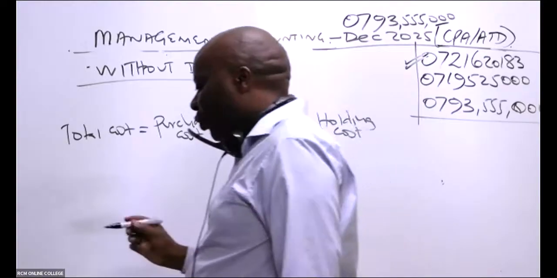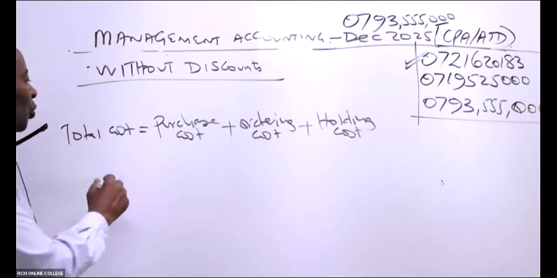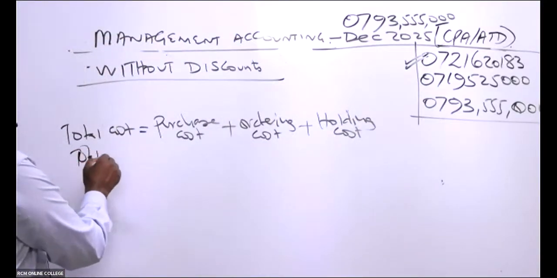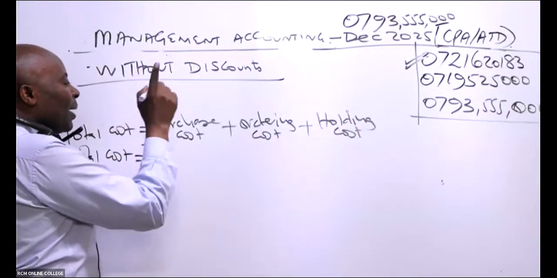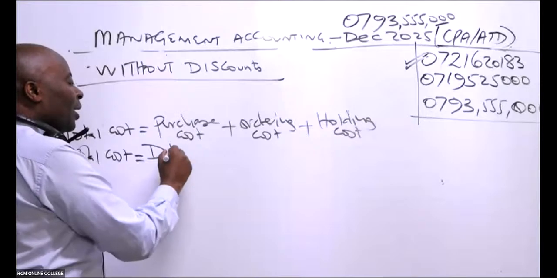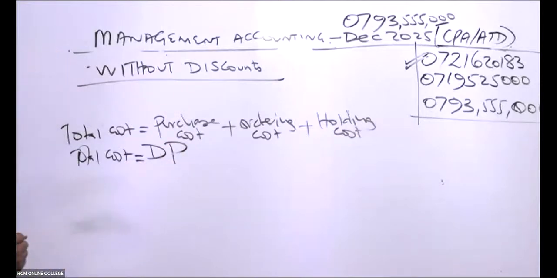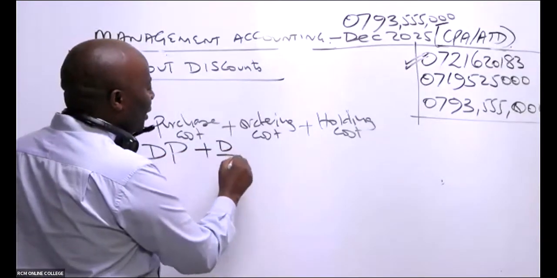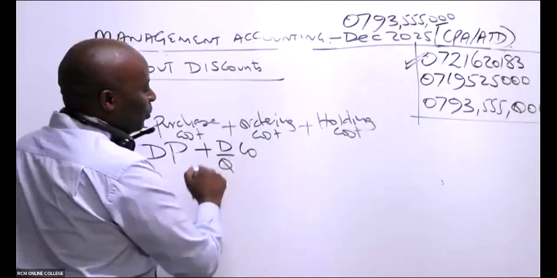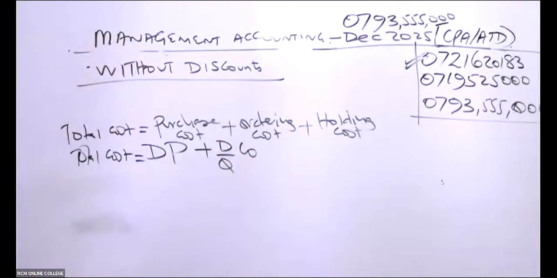Then, ladies and gentlemen, this is what we shall do to get our total cost. Our total cost will be purchase cost, DP, plus ordering cost. How do we get ordering cost? We take D over Q, CO. That's how we get ordering cost.